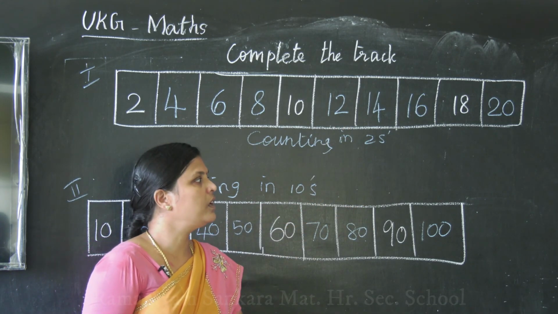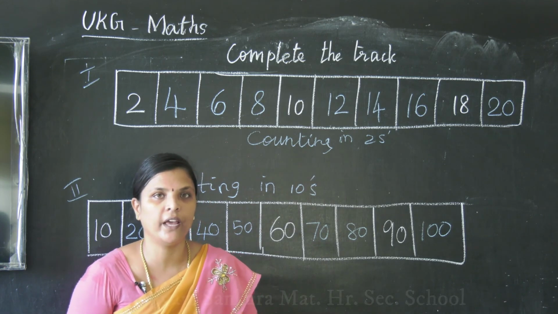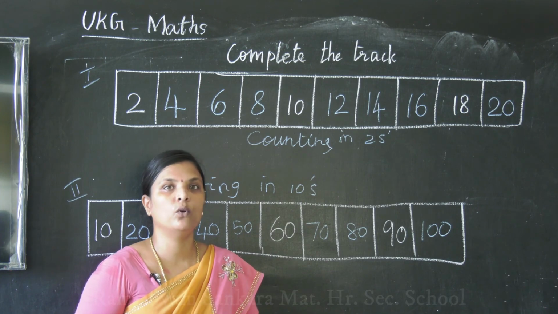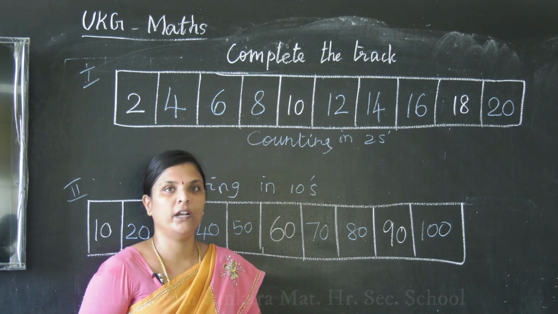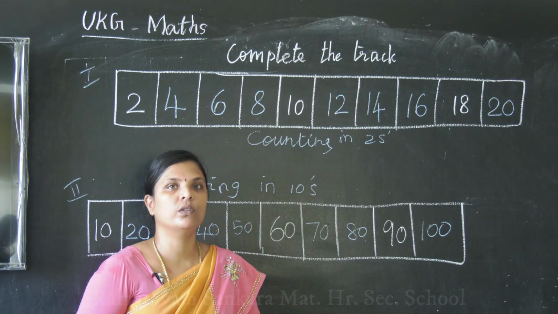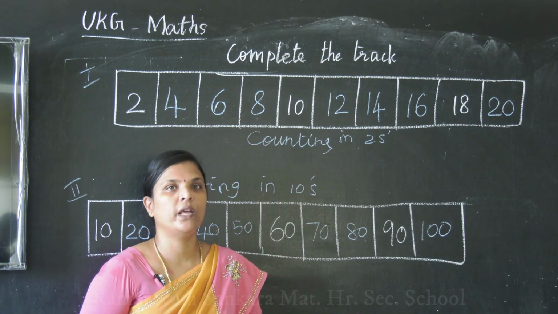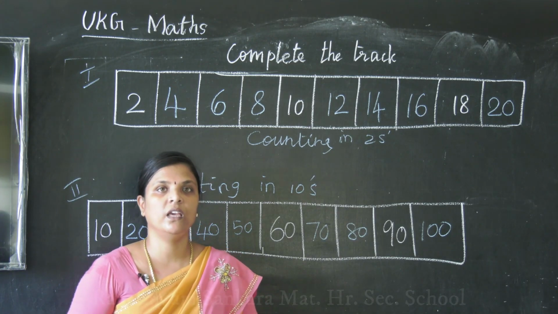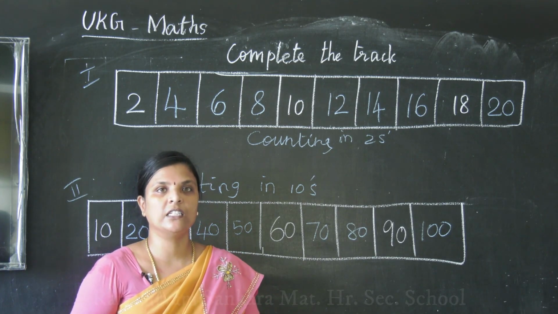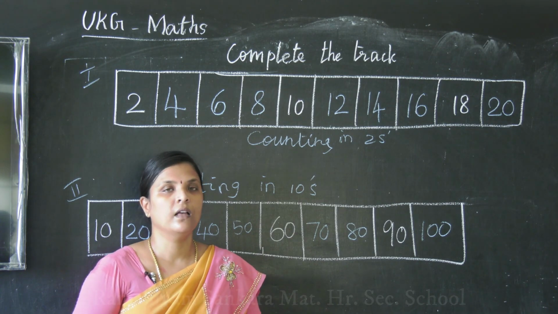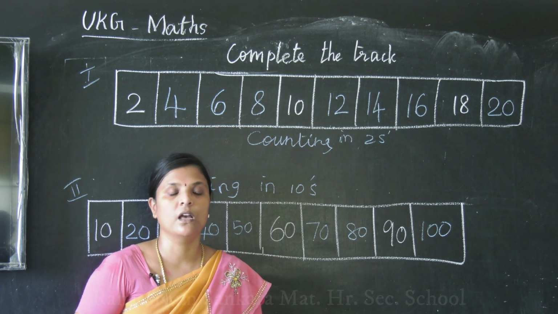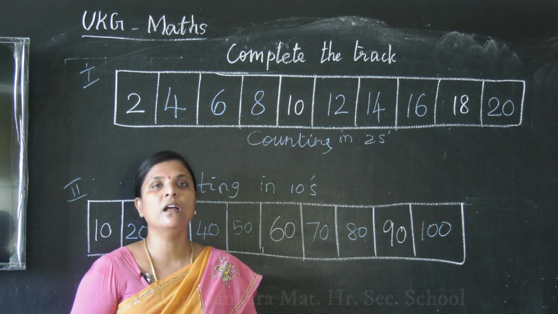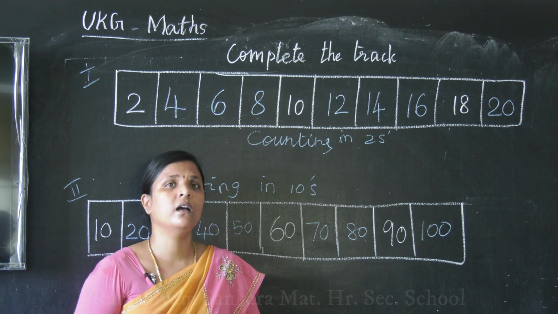Okay ma, so till now what all we have learnt today. We have learnt about the numbers 1 to 100, then we saw how to add two numbers or join two numbers, then we saw about the counting in twos and counting in tens. So children, we get practice with these concepts. In our last video also we saw some concepts, this video also we saw some concepts. So please get practice with all these concepts and be thorough with the maths.